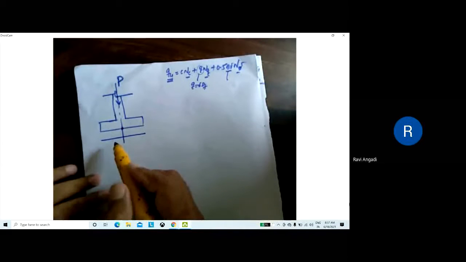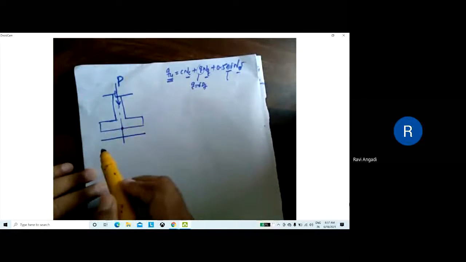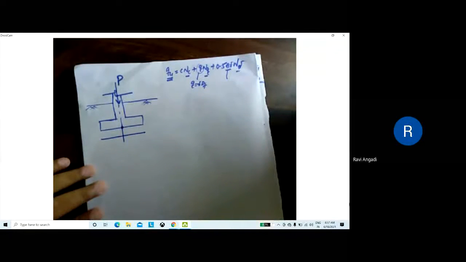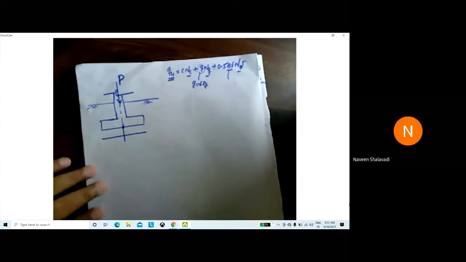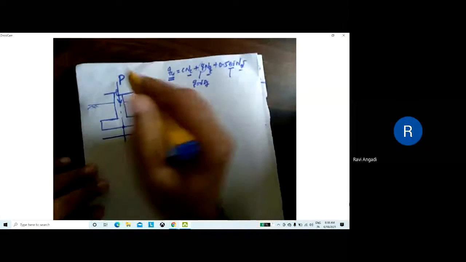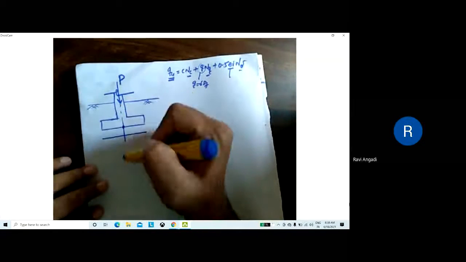What do you mean by concentric load? What do you mean by concentric? Means uniform distribution of load, sir. Concentric, eccentric. At least you tell, you are all MTech students. Concentric means the load is acting on the center of the footing. The center of the column as well as the center of the footing coincide. The load will be passing through the centroid.